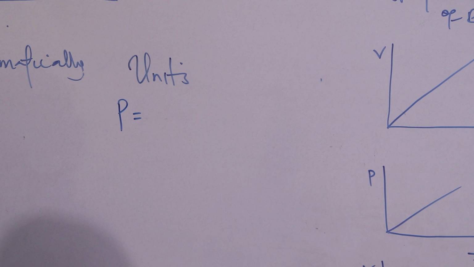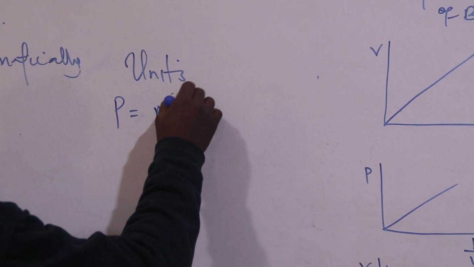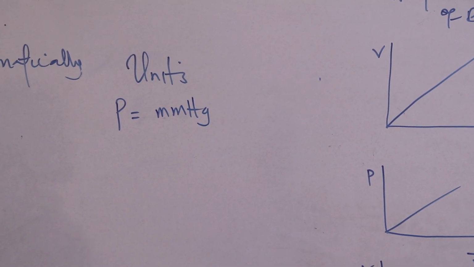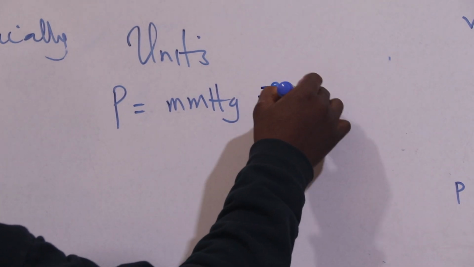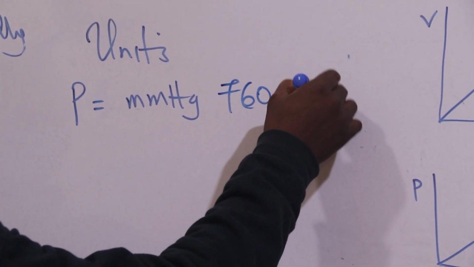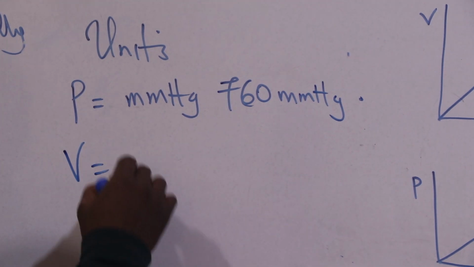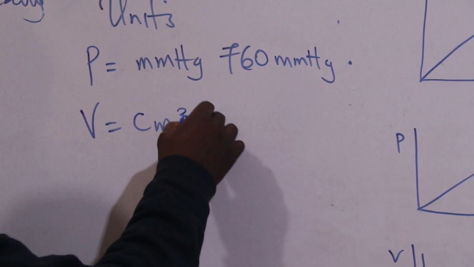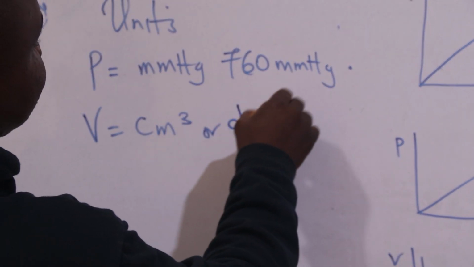P is in mmHg, millimeter mercury, which is standard at 760 millimeter mercury. V is in cm3, or it can also be dm3.